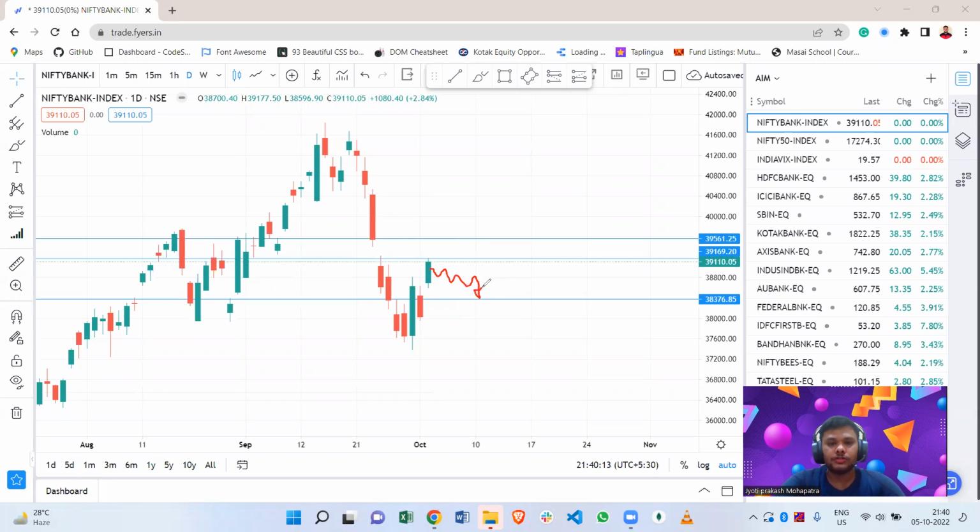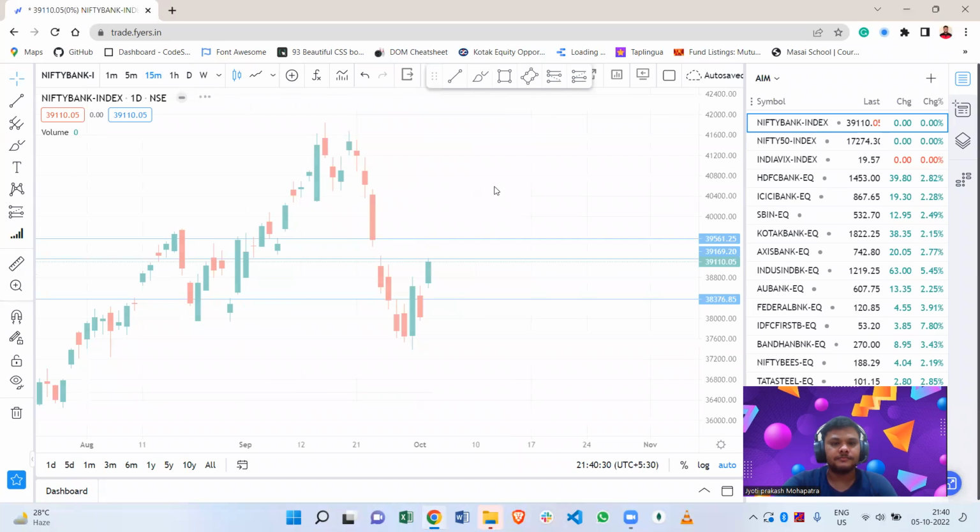If it shows any negative candle in the 5-minute or 15-minute chart, then we can easily take a trade for the negative trend, and our first target will be 38,800 and second target will be 38,600. And let's get into the 15-minute chart.